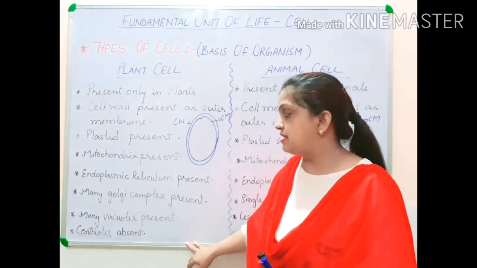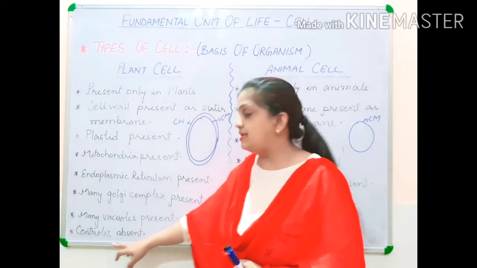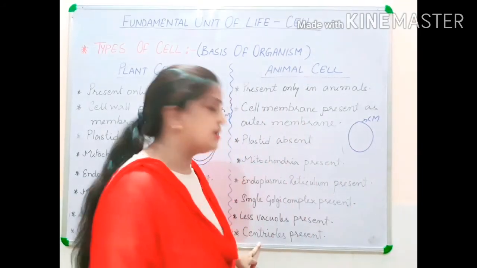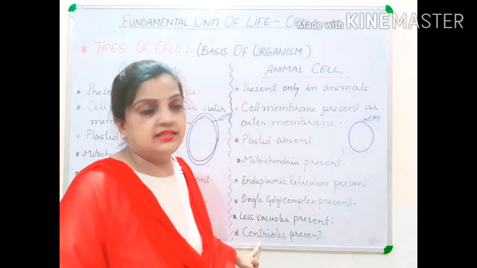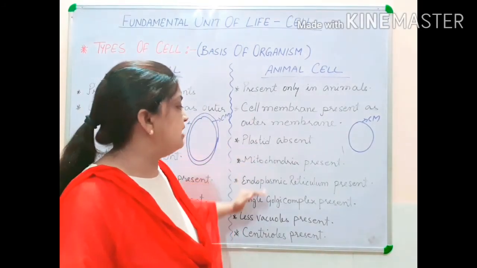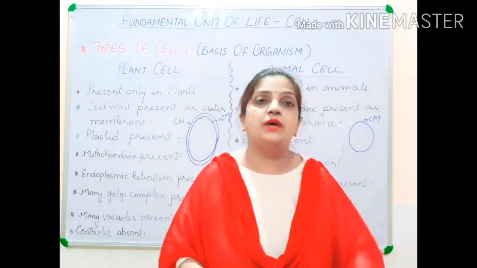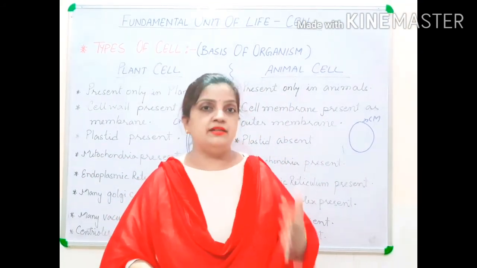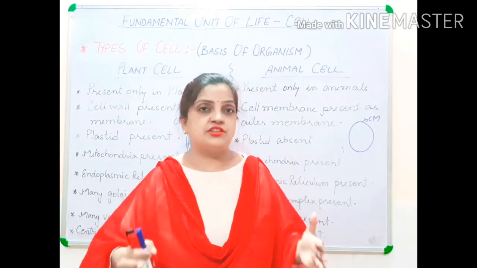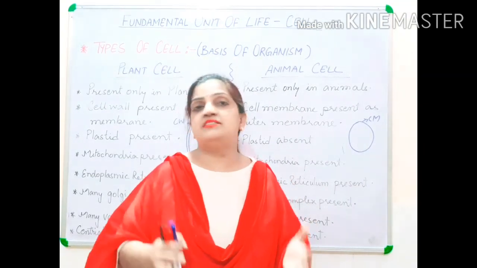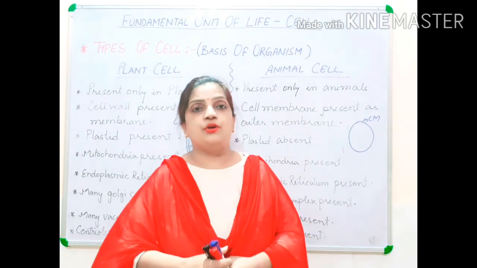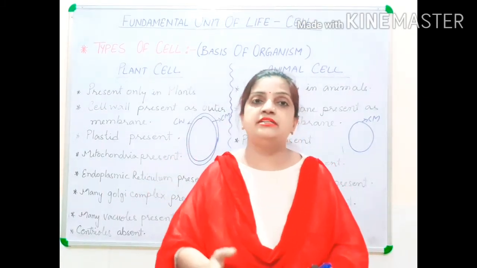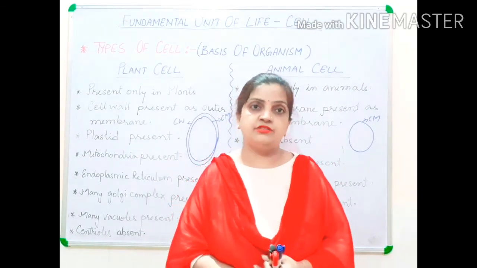In a plant cell, one more organelle called the centriole is absent. But in animal cells, centrioles are present. Now children, all these cell organelles we will describe one by one in detail, and at that time you will understand the structural and functional parts of these cell organelles. Today the topic was the types of cell, and I have discussed all three types. I hope that you have understood. Thank you.